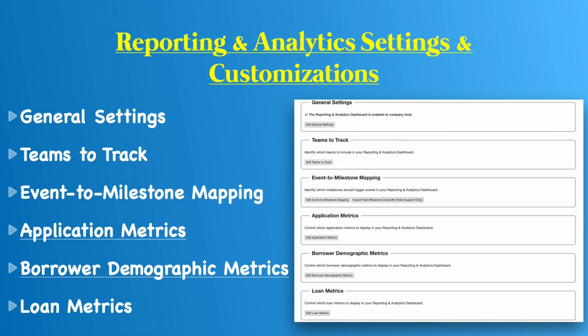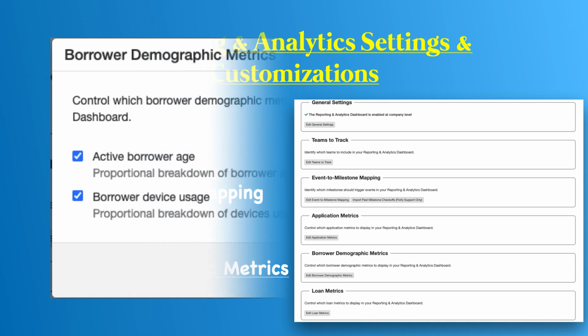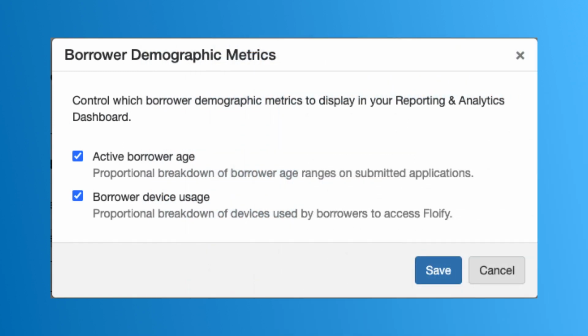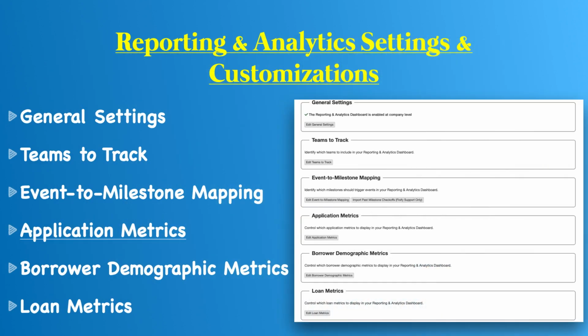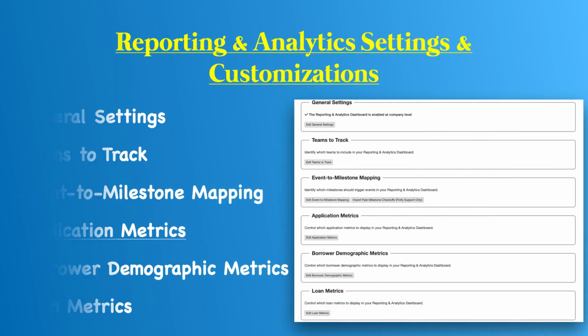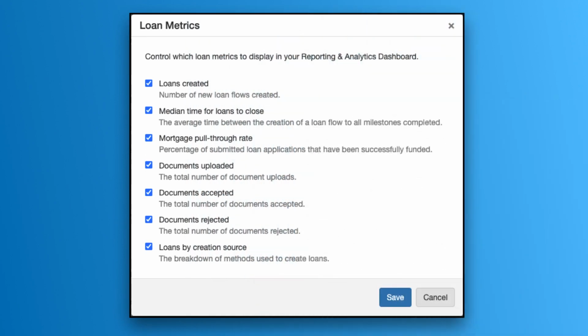Now my borrower demographic, pretty simple here. On this one, I can view my active borrower's age and the type of devices that they're using, pretty simple there. And then for my loan metrics, this is where we can view loans that were created, median times for loans to close. Again, this takes that milestone into consideration, my loan funded in my case. The mortgage pull-through rate, which is the percentage of submitted loan applications that have been successfully funded.